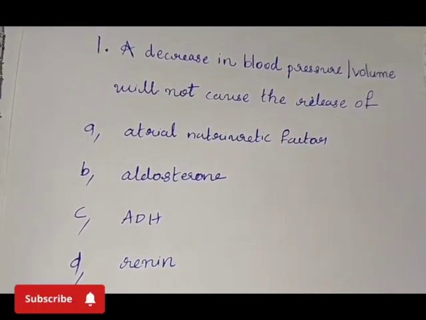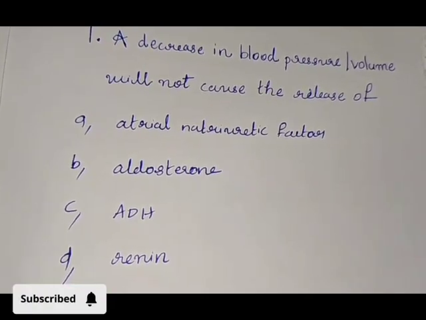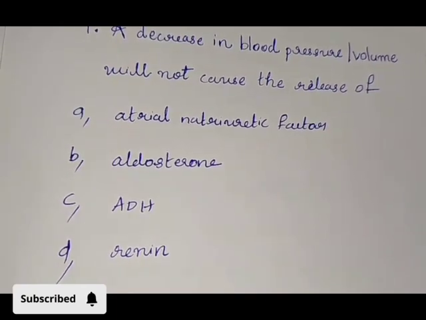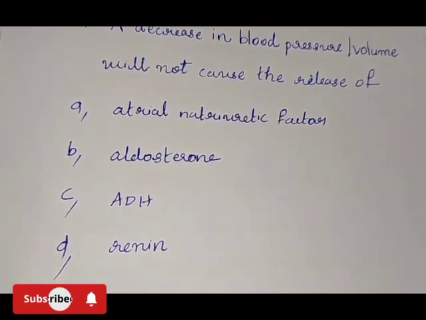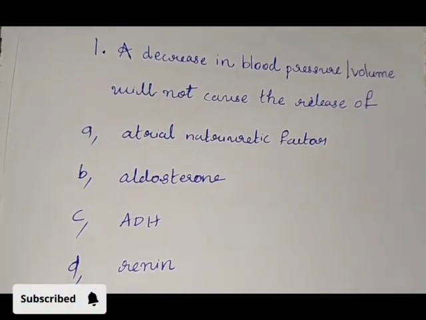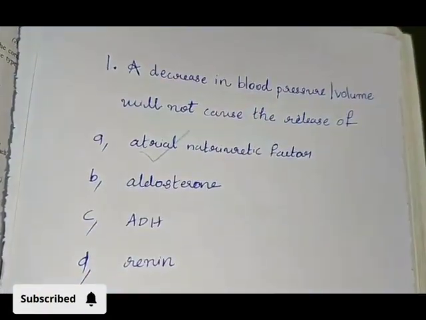1. A decrease in blood pressure or volume will not cause the release of option A, Atrial natriuretic factor, B. Aldosterone, C. ADH, D. Renin. Answer: option A, Atrial natriuretic factor.